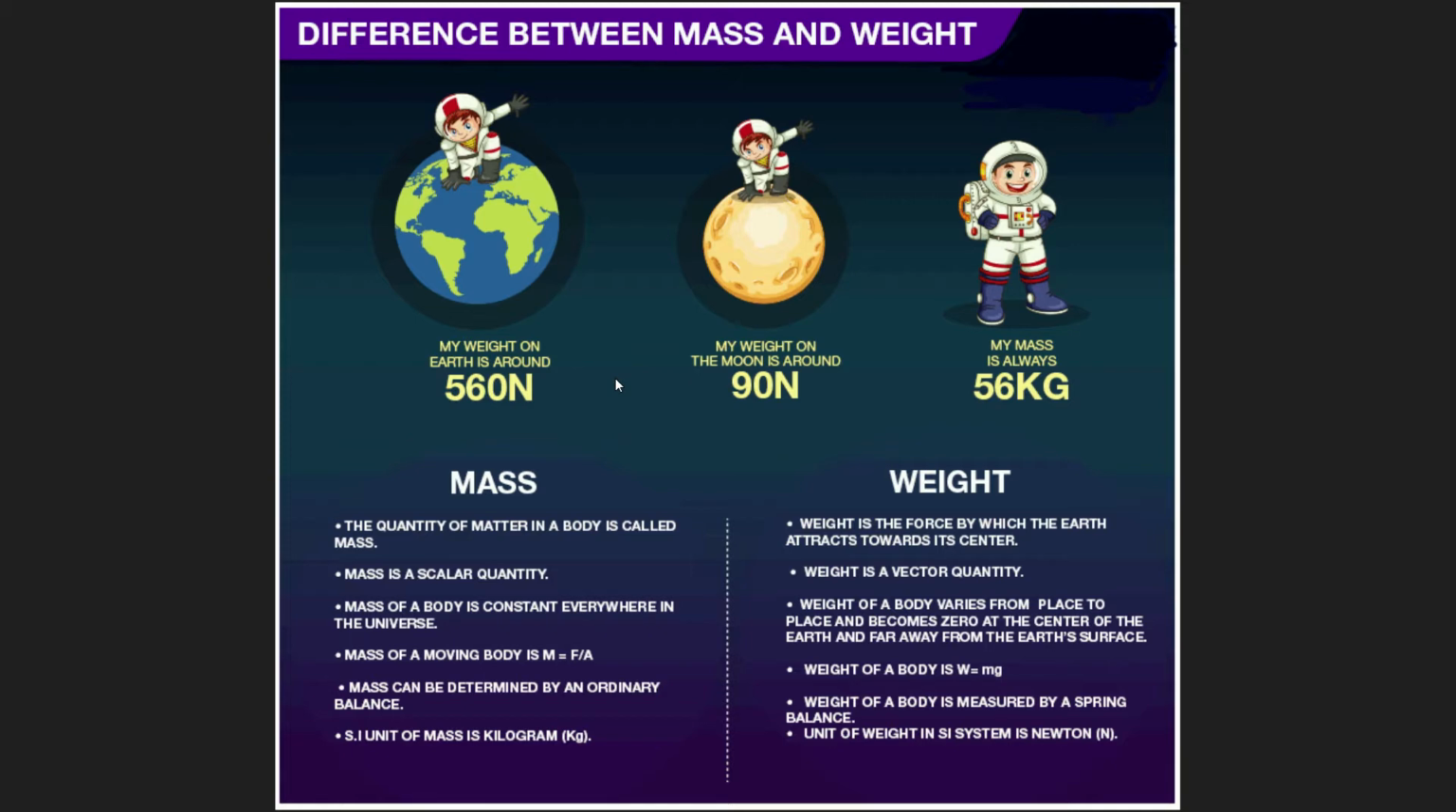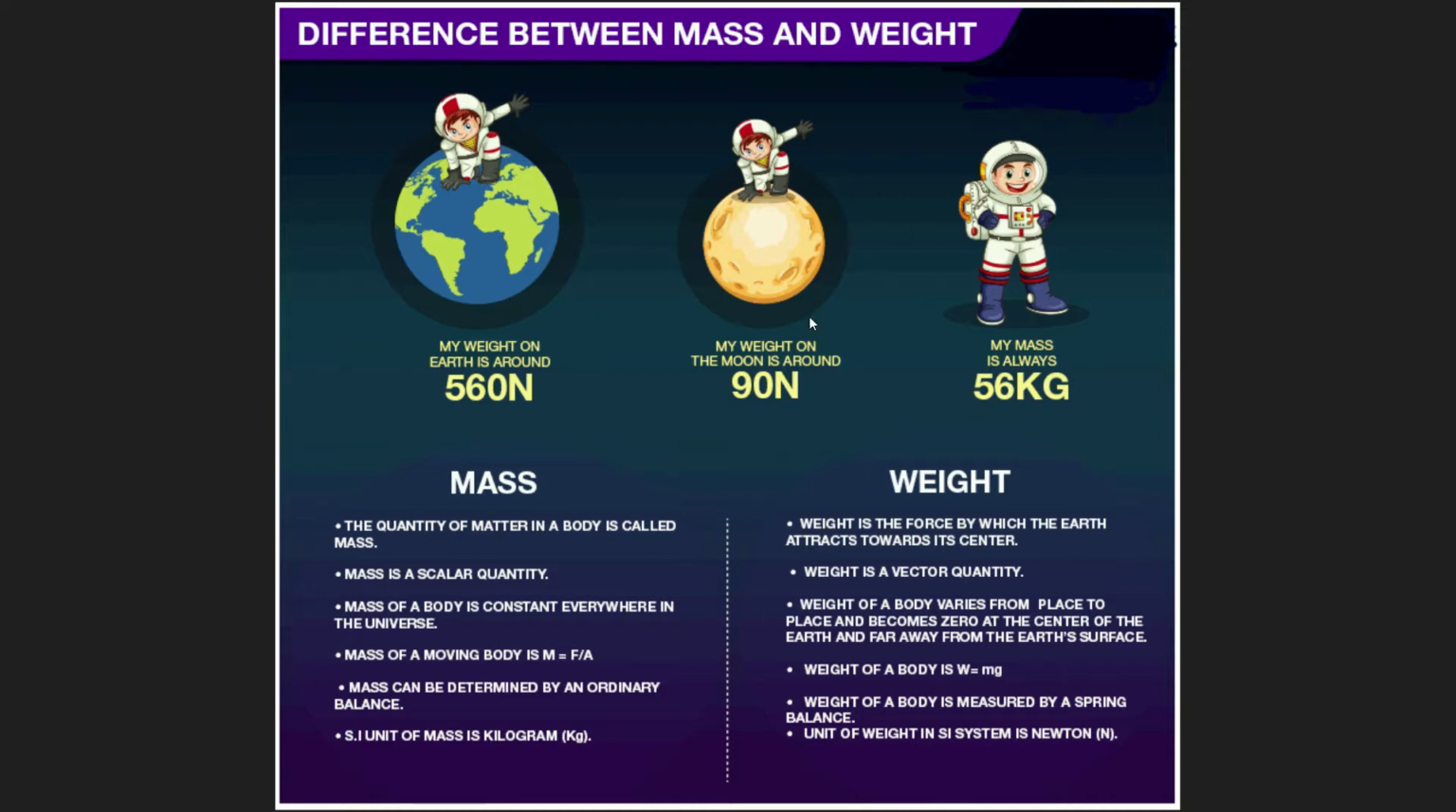Here on the screen you can see the difference between the mass and weight. The quantity of matter in a body is called mass, while the weight is the force by which the earth attracts towards the center. Mass is scalar while weight is vector. Mass of the body is constant everywhere in the universe.